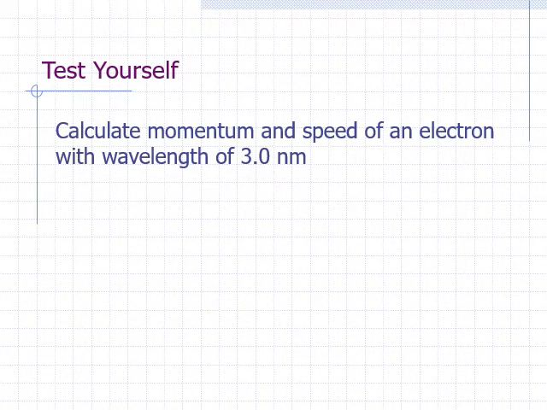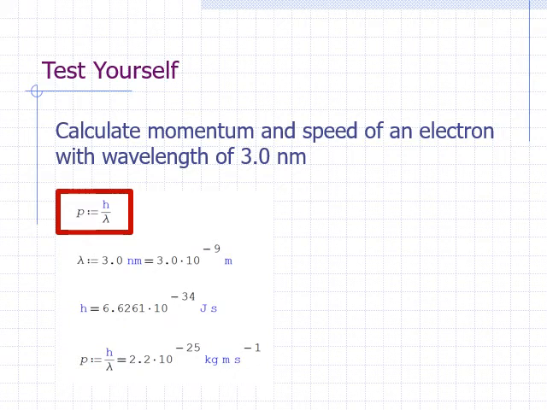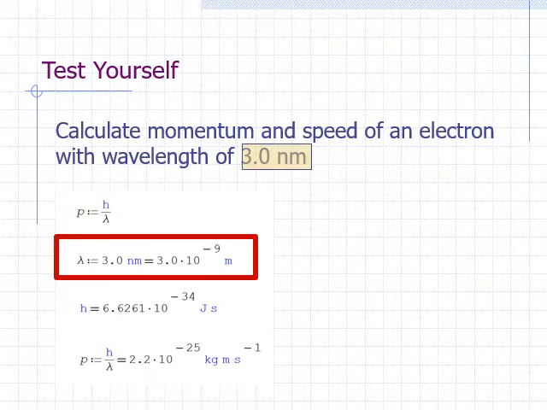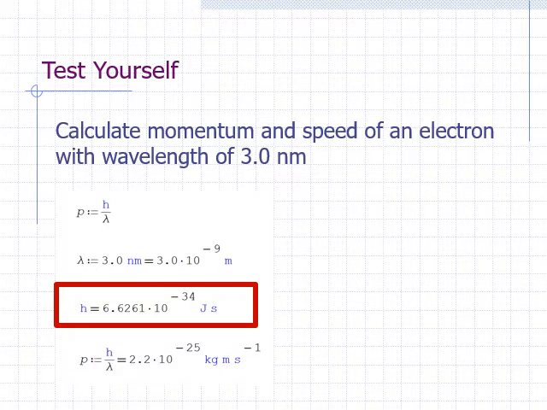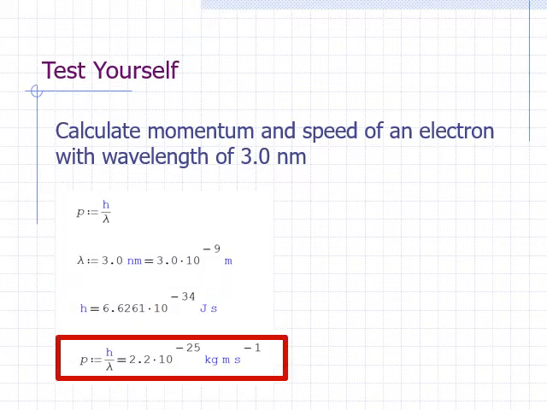Calculate the momentum and speed of an electron with a wavelength of 3 nanometers. The momentum p is equal to Planck's constant divided by the wavelength lambda. We are given the wavelength is 3.0 nanometers. We just multiply 3.0 by 10 to the negative 9 to express the wavelength in meters. Planck's constant is 6.626 times 10 to the negative 34 joule second. Plugging the numbers, we get 2.2 times 10 to the negative 25 kilogram meter per second.